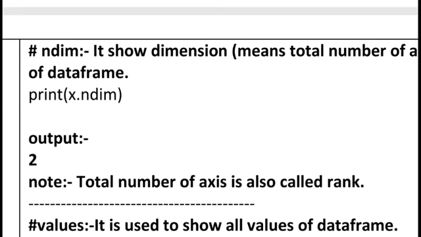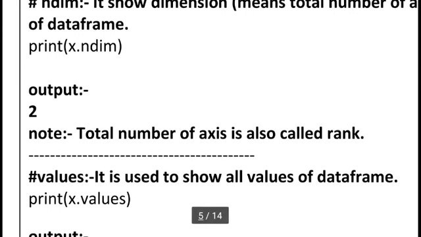So X dot ndim, we already know a single table has two dimensions. The first dimension represents rows, the second dimension represents columns, and the total number of axes we can also call the rank, or we can also get the total dimension. There are so many names for one thing.